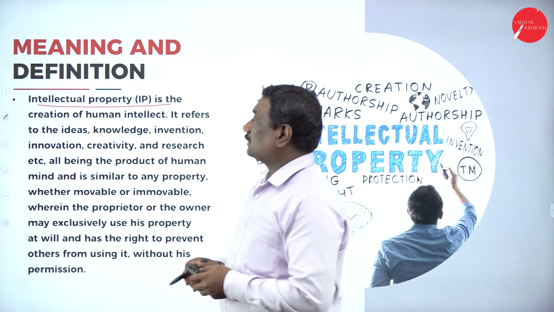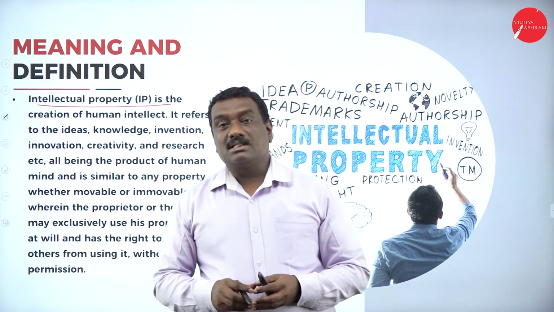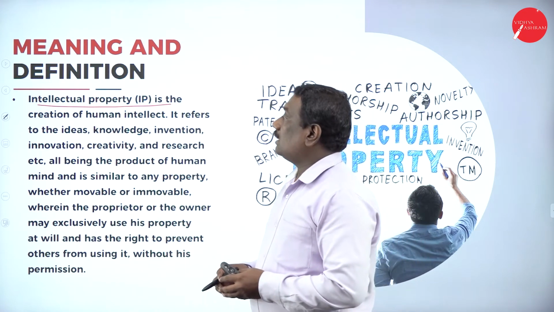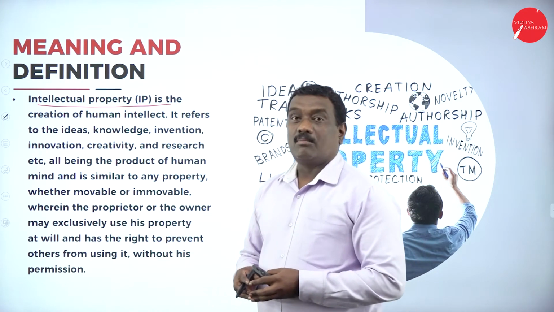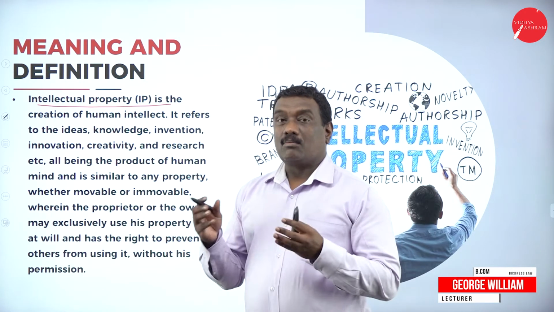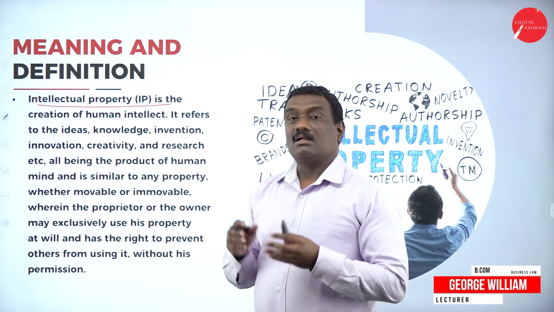In the last class we finished the contingent contracts, that is Unit 3. In Unit 4, we are going to take up the Intellectual Property Act. Now let us understand the meaning and the definition of this Intellectual Property Act. What is an Intellectual Property Act, and what are the various other topics which will be covered under this?